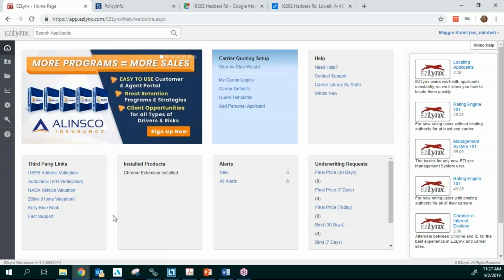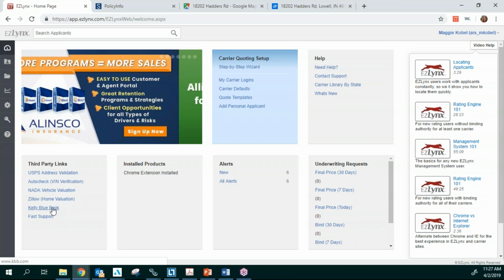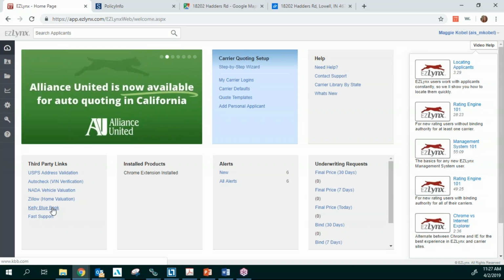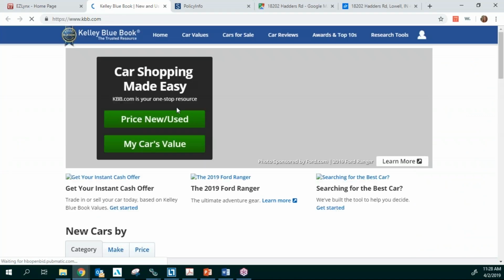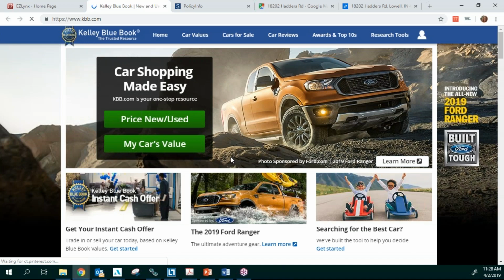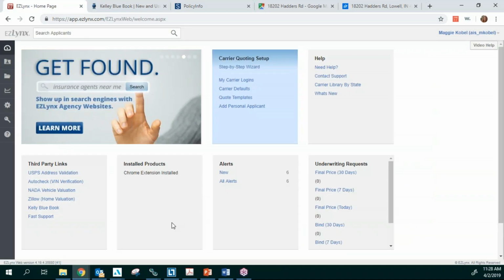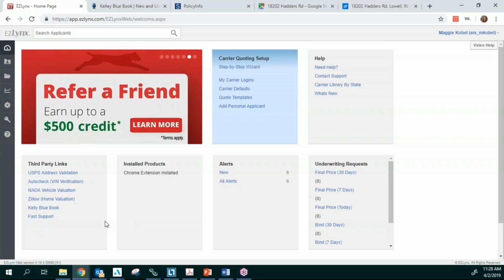Another thing that our agents are using is the Kelley Blue Book. A lot of times your clients are asking you, should I have liability? Should I not have liability? What's the value of my car so I can make that decision? A lot of our agents are coming in here and using this information and advising their clients. So you have access to this Kelley Blue Book right here. All these third-party links are going to take you right to their website, and you can get whatever information you need.